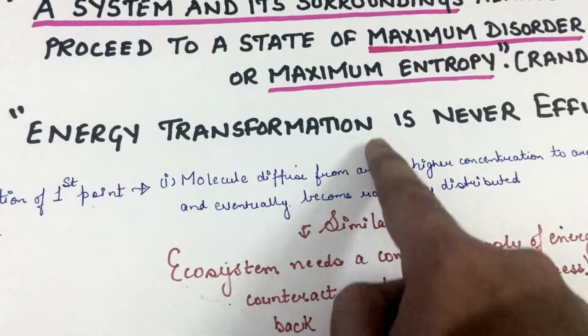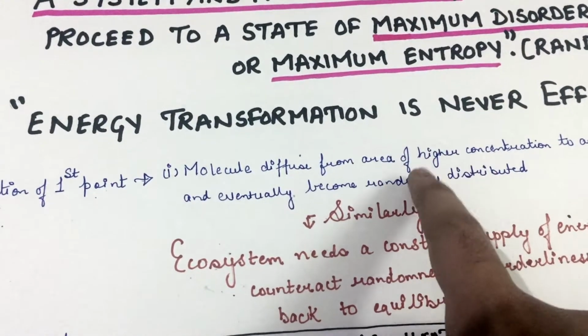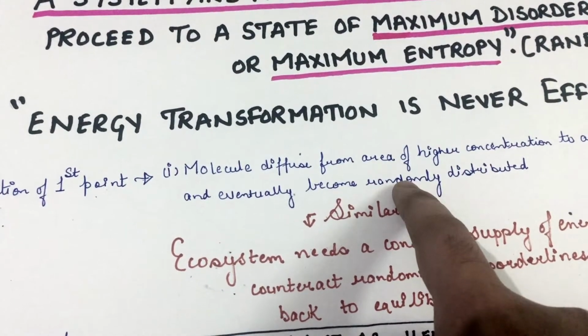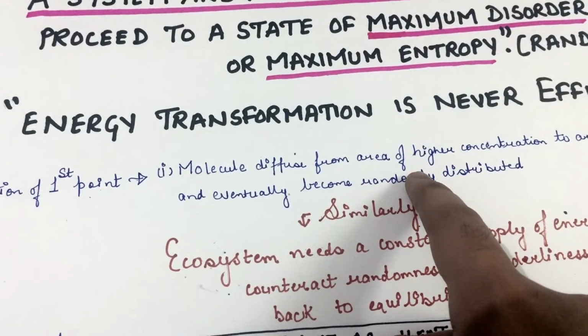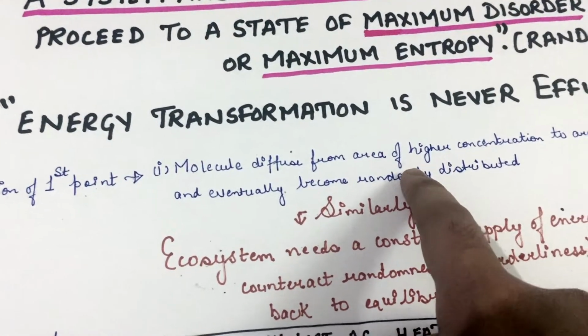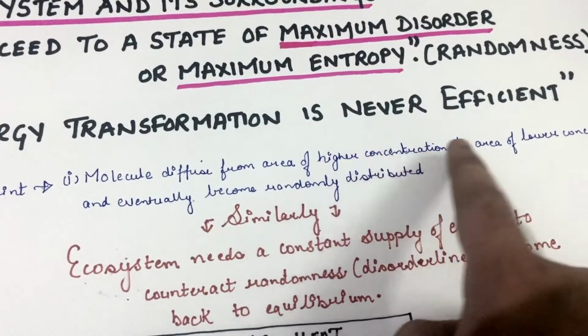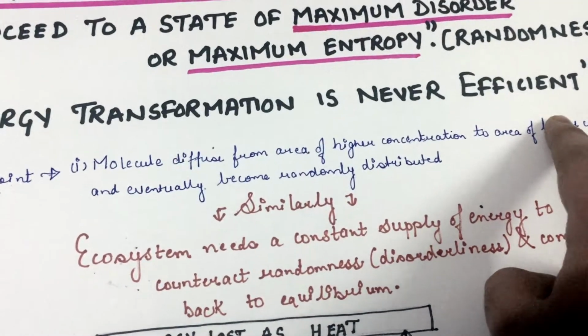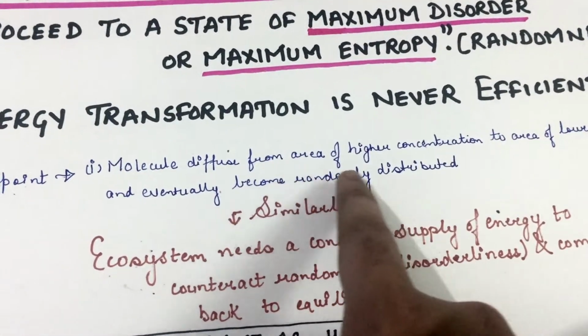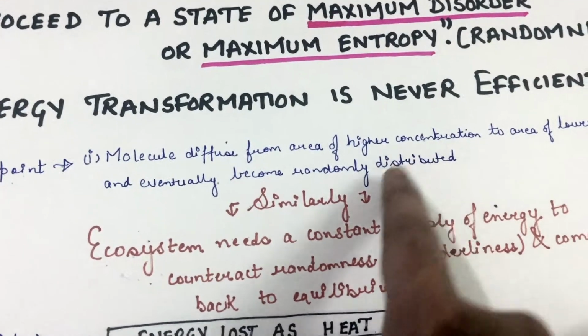Imagine we have a container. In this container, we have molecules of different concentration. Now, the molecules would move from higher concentration to the area of lower concentration, and then they would become randomly distributed.